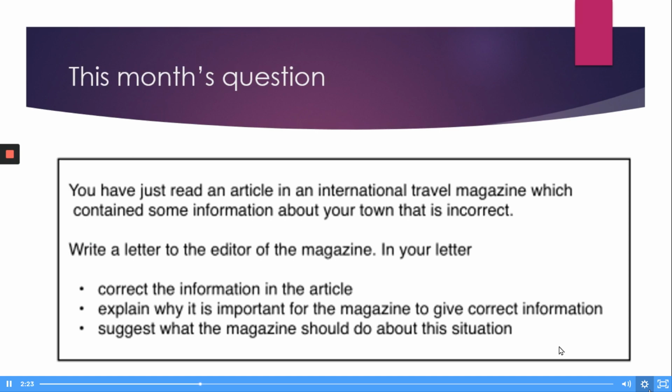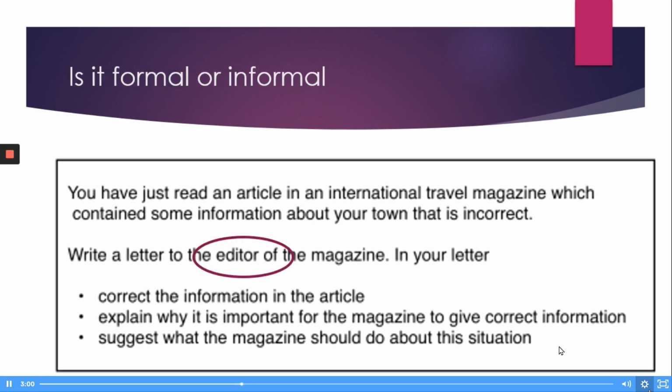So this month's question was, you have just read an article in an international travel magazine which contains some information about your town that is incorrect. Write a letter to the editor of the magazine. In your letter, correct the information in the article, explain why it's important for the magazine to give correct information, and suggest what the magazine should do about the situation. So, like we said before, today's lesson is focusing on the second bullet point, which says explain why it is important for the magazine to give correct information.